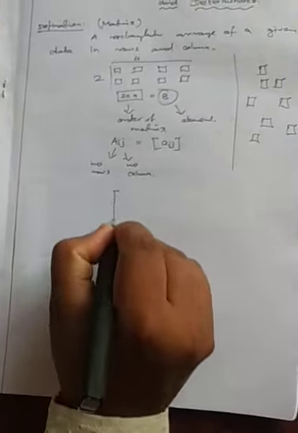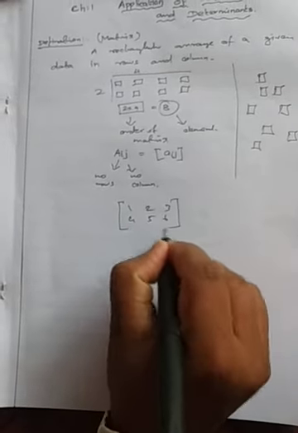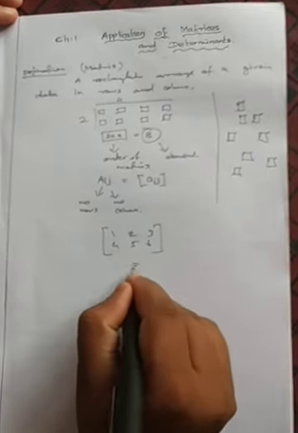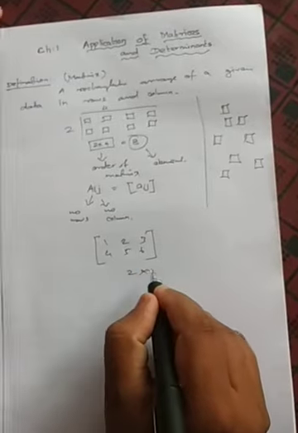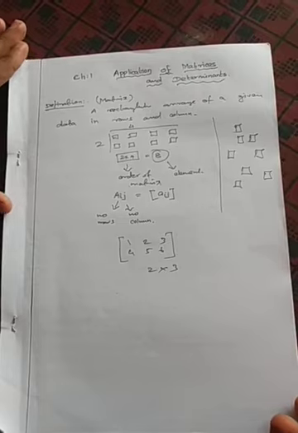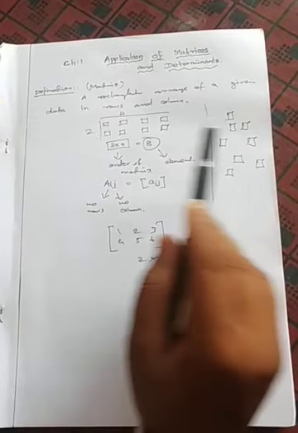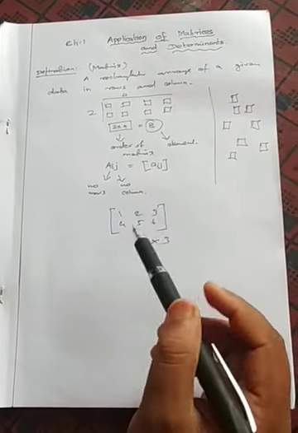For example, we can write like this also: 1 2 3 4 5 6. So this is also a rectangular matrix. What's the order? There are 2 rows, and 3 columns. So the order of this is 2 cross 3. Now we have understood what a matrix is: a rectangular arrangement of given data in rows and columns, and the order is written as rows, columns.